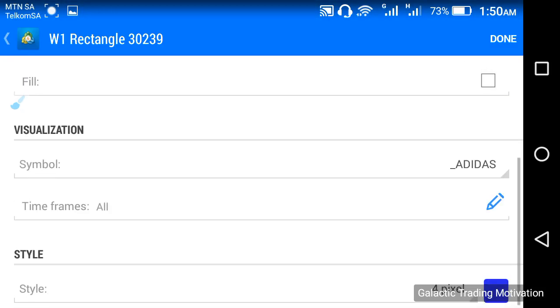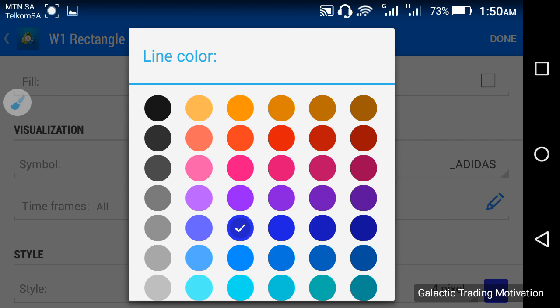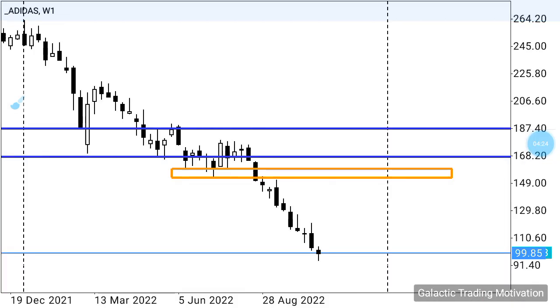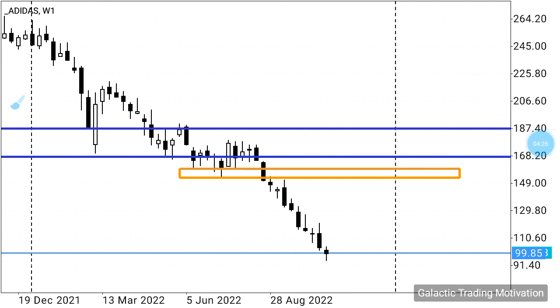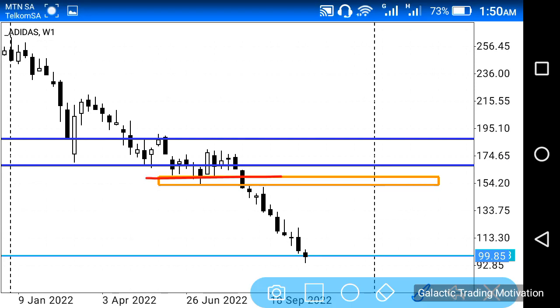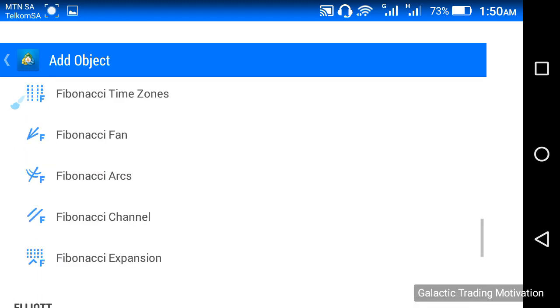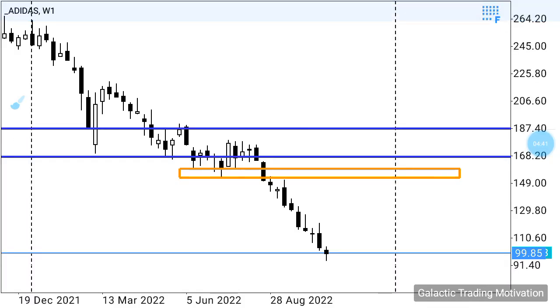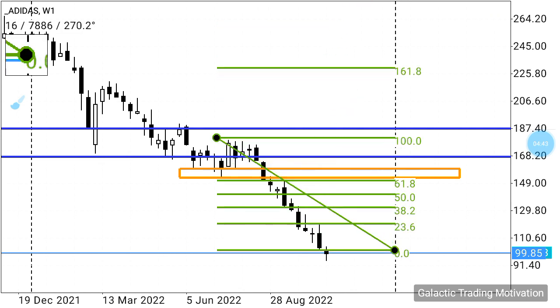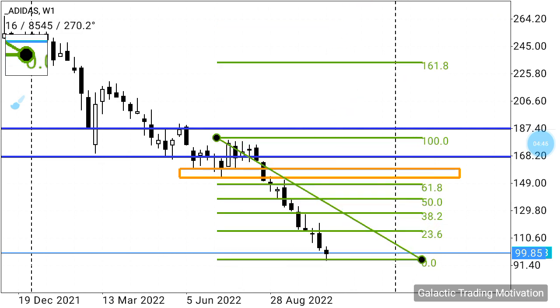So I'll just make it an orange rather. Let's see. There we go, right? And just keep in the back of your mind that the line over here is the neckline of this M structure over here, right? And then similarly, I'm just going to add the Fibonacci retracement tool again, just to see if the neckline aligns with any key numbers that we have. Let's see. There we go.